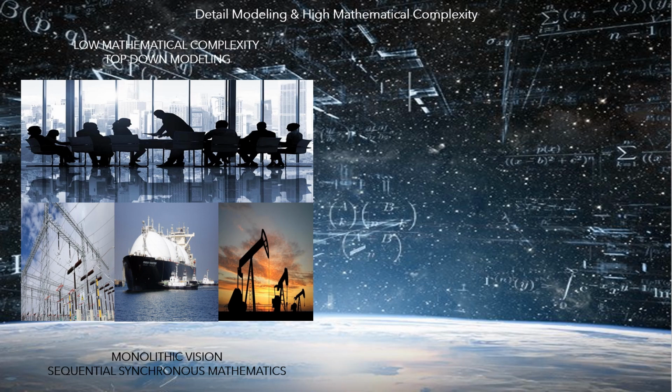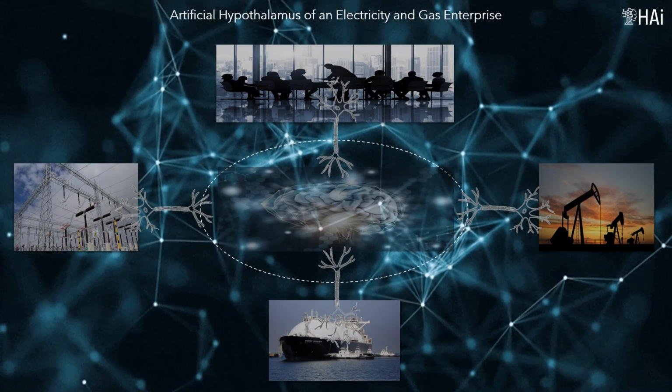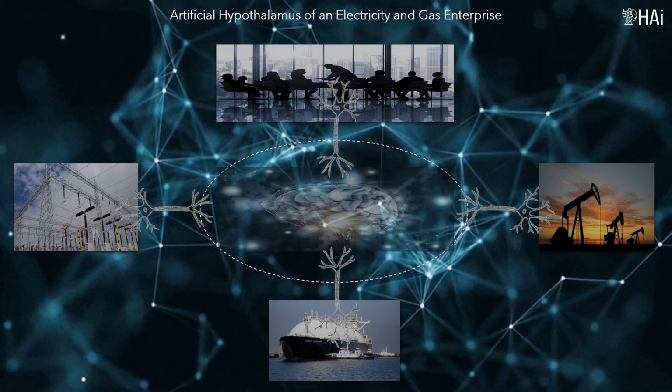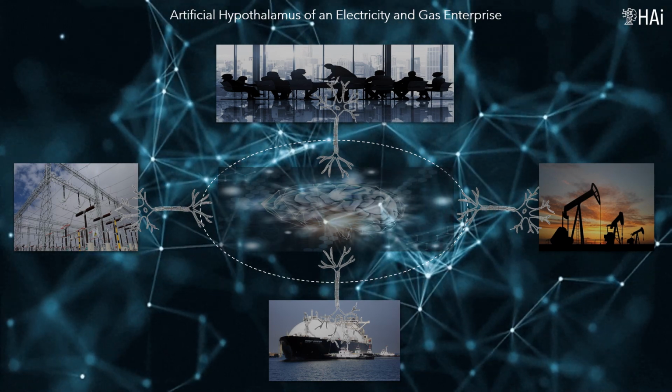To model a real system, two visions are possible. Top-down implies a monolithic vision, based on sequential synchronous mathematics. From the bottom up, a parallel atomized vision, based on parallel asynchronous mathematics, oriented to large-scale optimization methodologies. This hierarchical approach can be changed by the vision of an artificial hypothalamus, in which the problems work cooperatively, and have a protocol of communications between them, to solve a common problem, running in parallel. The mathematics to solve these multi-problem parallel processes are already developed and proven.